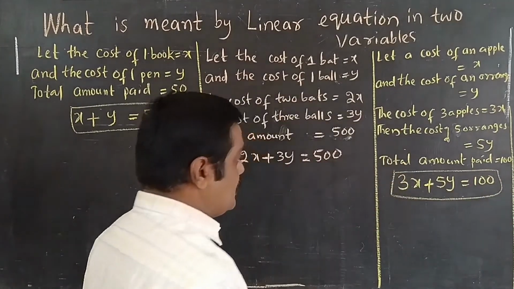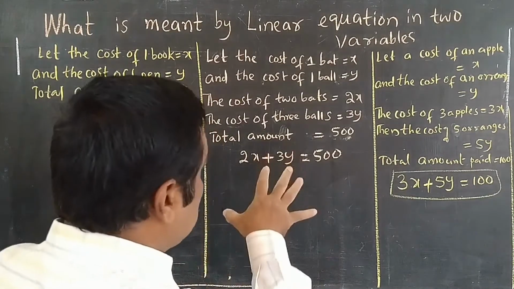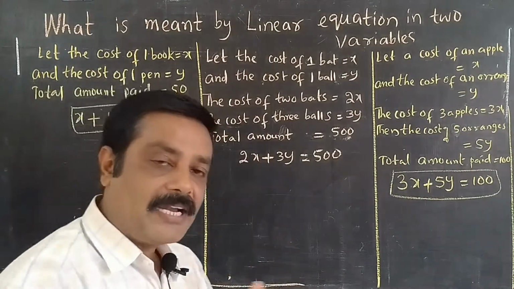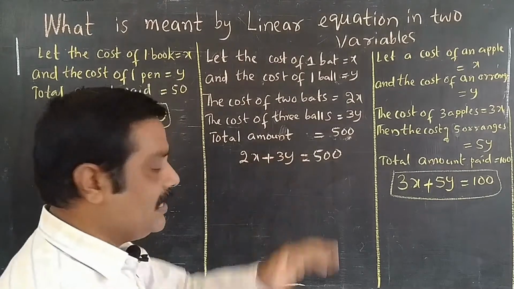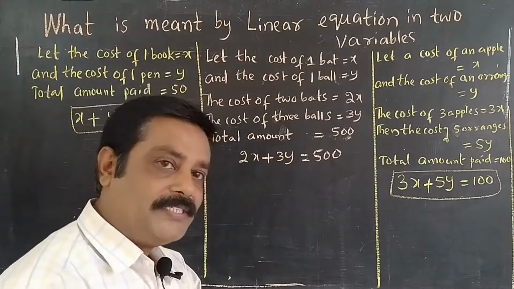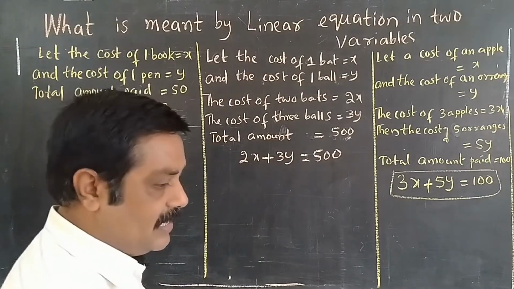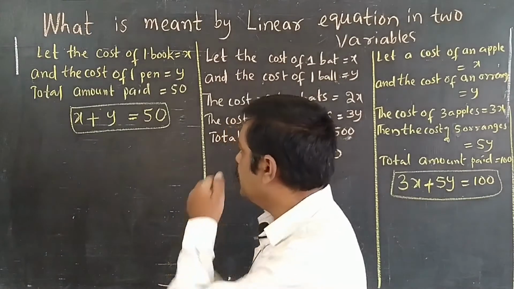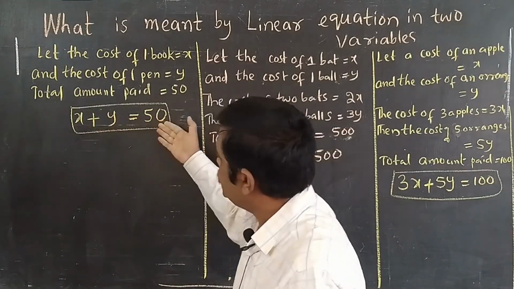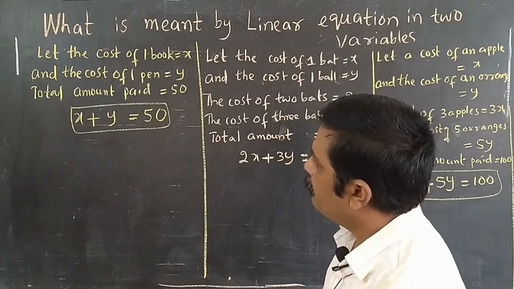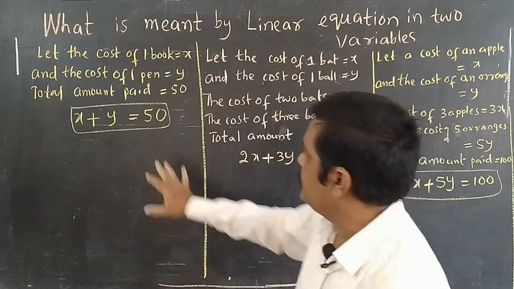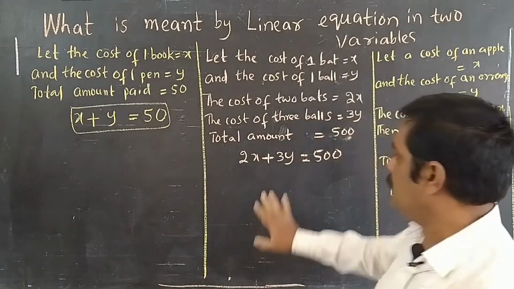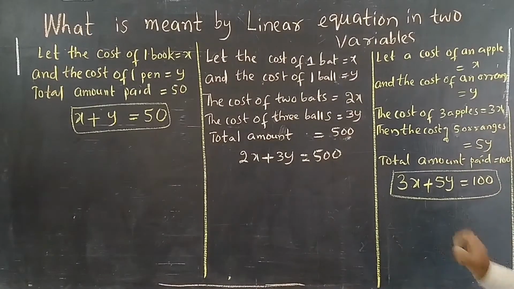See, these 3 verbal pieces of information I have converted into mathematical sentences. Once we analyze these 3, the first one gives x plus y is equal to 50. What we understood is that each one is an equation.